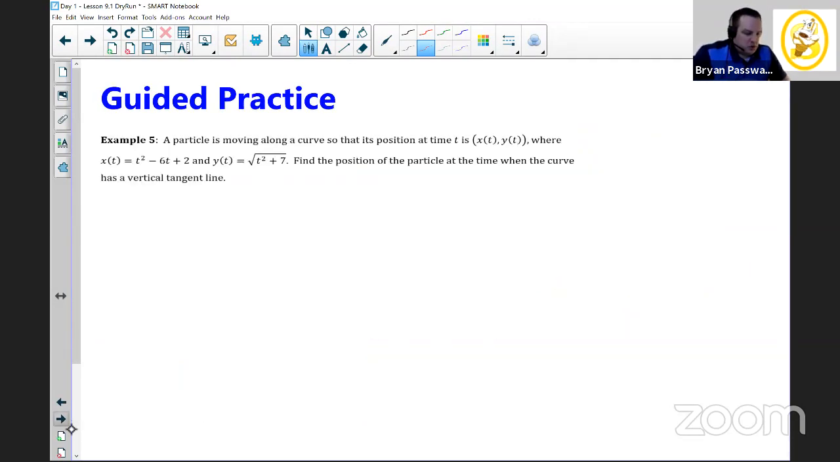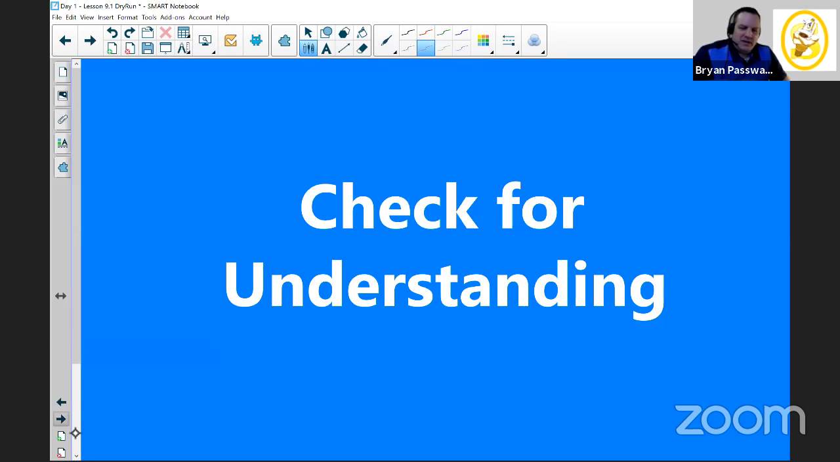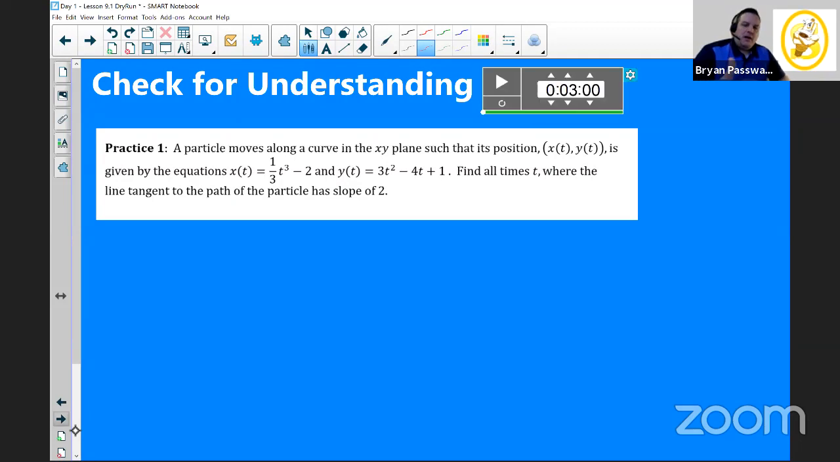So I'm going to show you a quick problem here that we're not going to have a chance to do together. Again, I would encourage you to try it. I want to mention how you might tackle this problem. A particle moves along a curve in the XY plane such that its position, right? We're talking about parametrics, x of t and y of t, is given by the equations x of t equals 1/3 t cubed minus 2, and y of t is going to be 3t squared minus 4t plus 1. And the question is going to be find all the times where the line tangent to the path of the particle has a slope of 2.